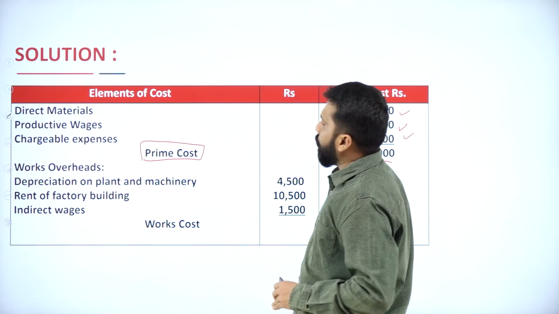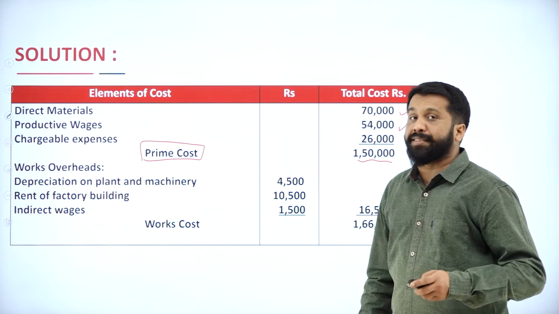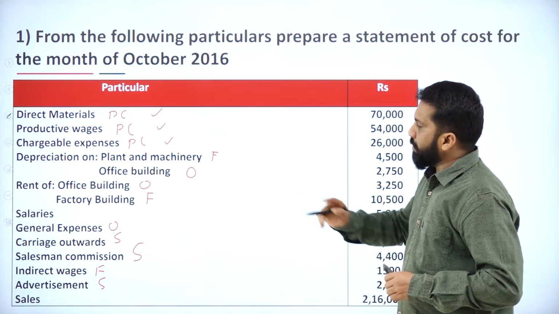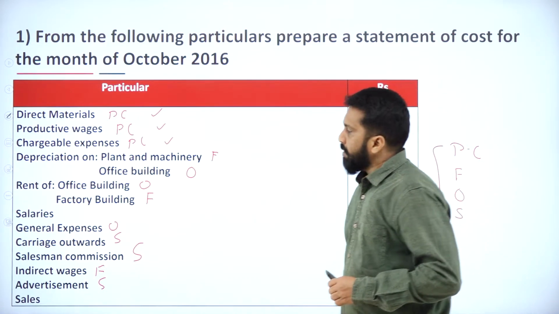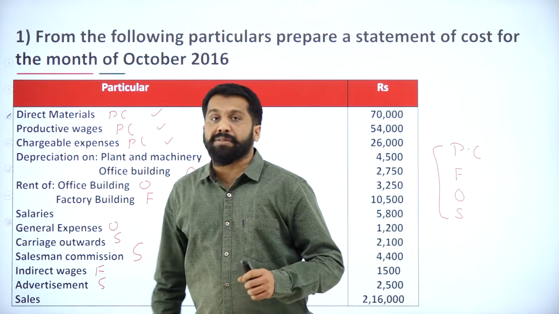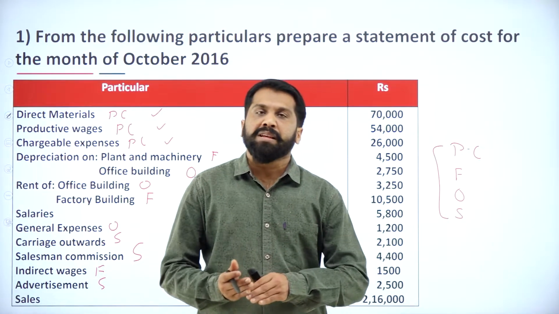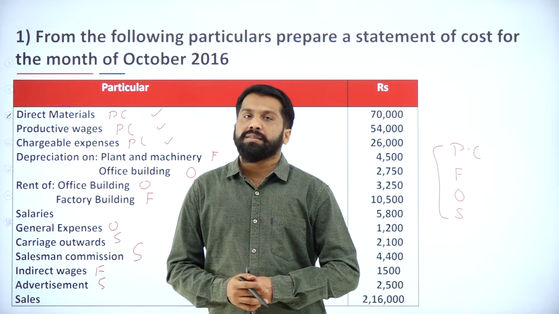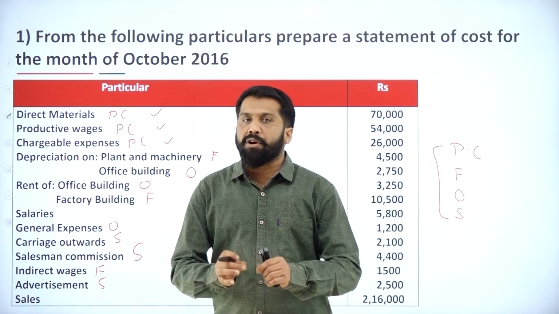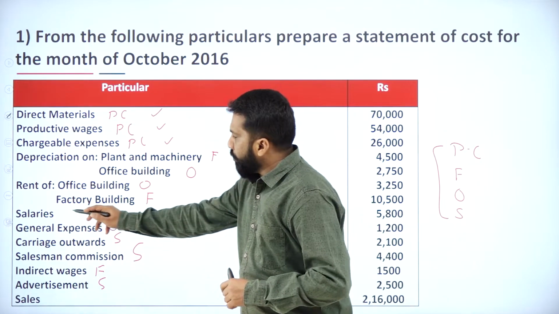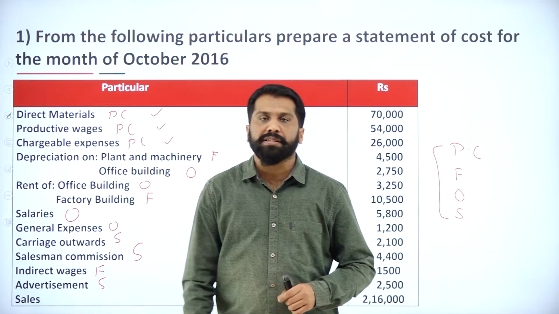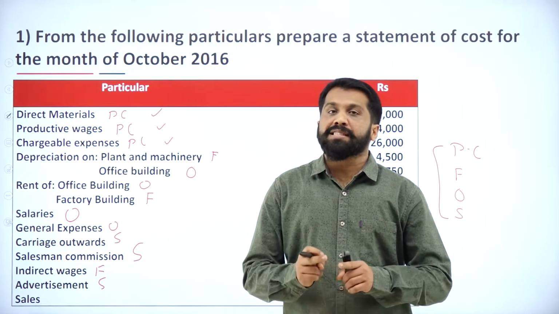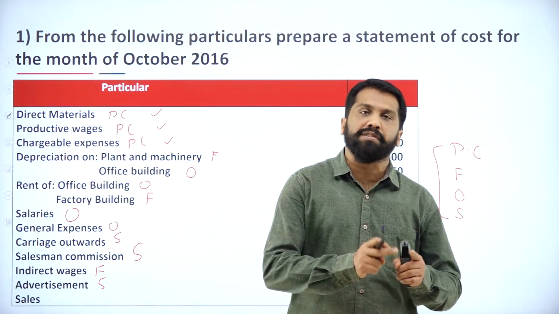Now I'll go back and mention all the factory related items. We are done with prime cost, so we'll go for the factory items. Salary: if it is not mentioned whether the salary is paid for the factory, the office, or selling and distribution, remember, you should consider it for office. 99% of the time in the question paper they will mention whether the salary is paid to the factory, office, or selling.